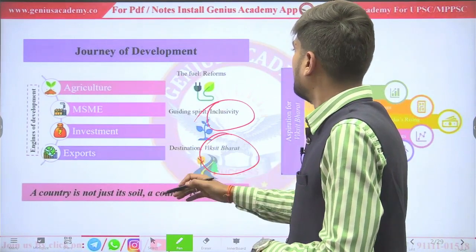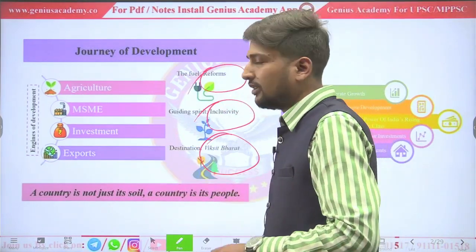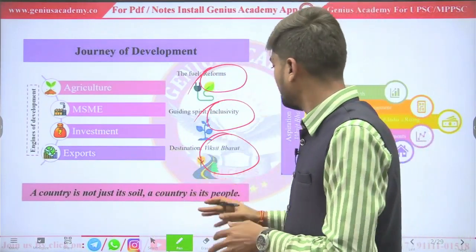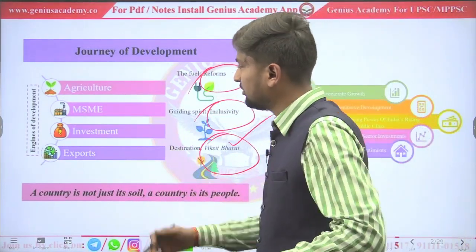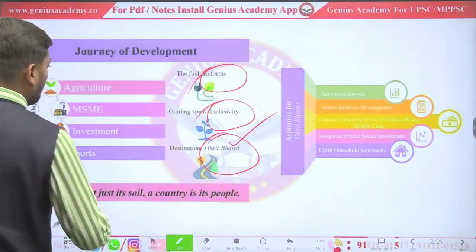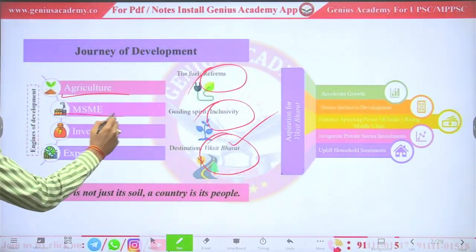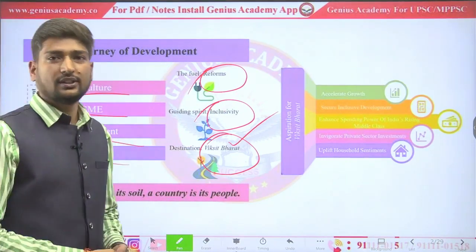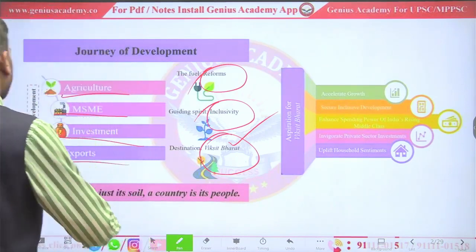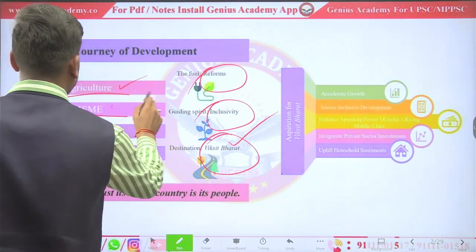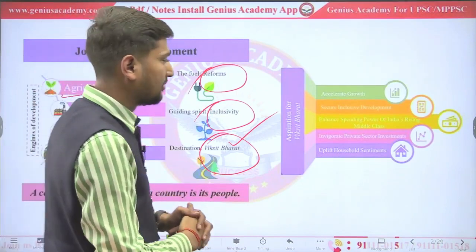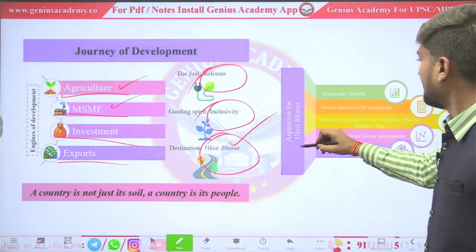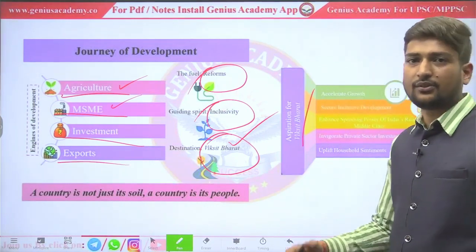What will be the fuel? Fuel will be the reform. We have to do reforms in some of our sectors to achieve Viksit Bharat. What are those sectors? It is agriculture, MSMEs, investment and exports. How can we achieve this Viksit Bharat? By doing reforms in agriculture and MSMEs. So let's discuss. These are the aspirations and these are the steps we have to follow.